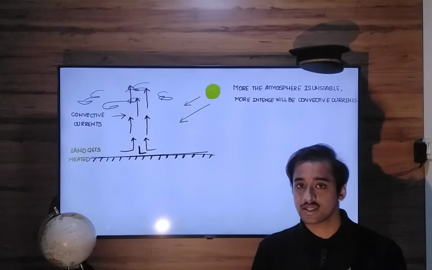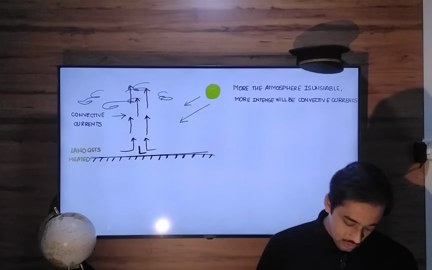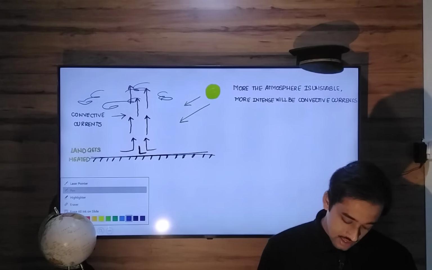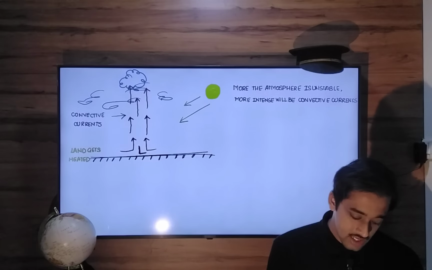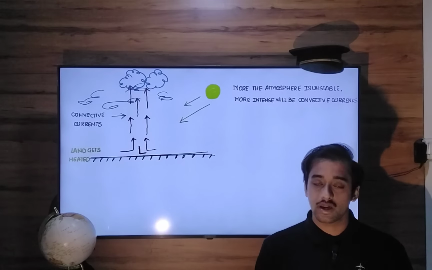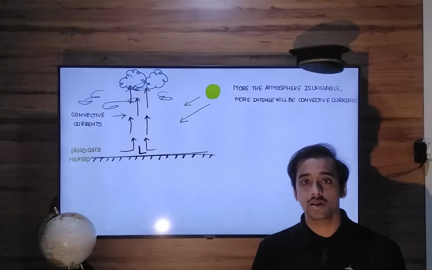At the condensation level, the condensation of that air mass will take place, and the gaseous water vapor will change into clouds.